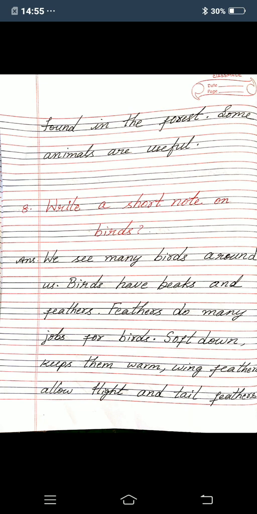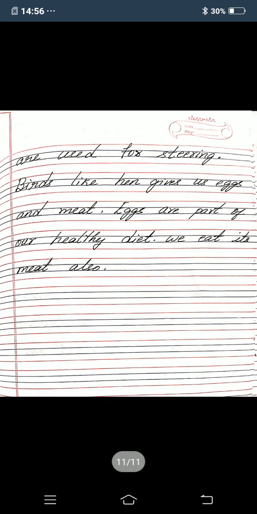Answer: We see many birds around us. Birds have beaks and feathers. Feathers do many jobs for birds. Soft down keeps them warm. Wing feathers allow flight, and tail feathers are used for steering. Birds like hen give us eggs and meat. Eggs are part of our healthy diet. We eat its meat also.